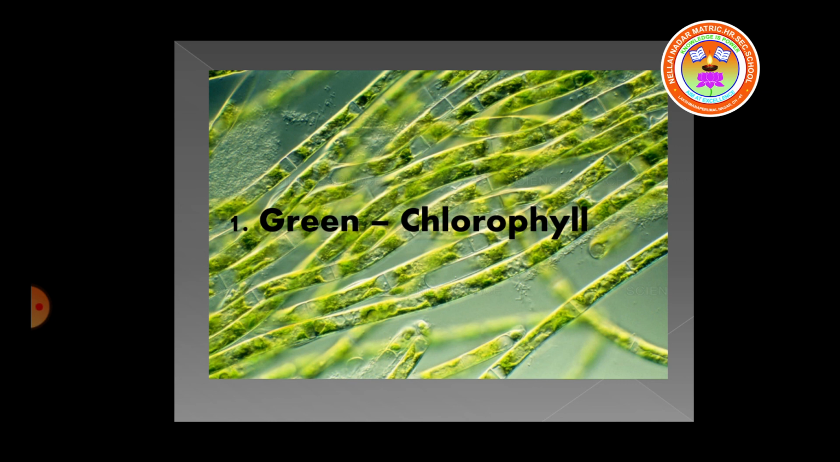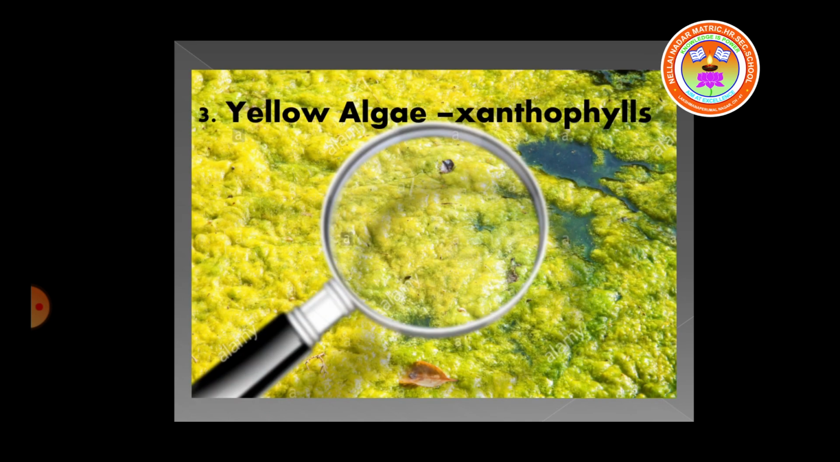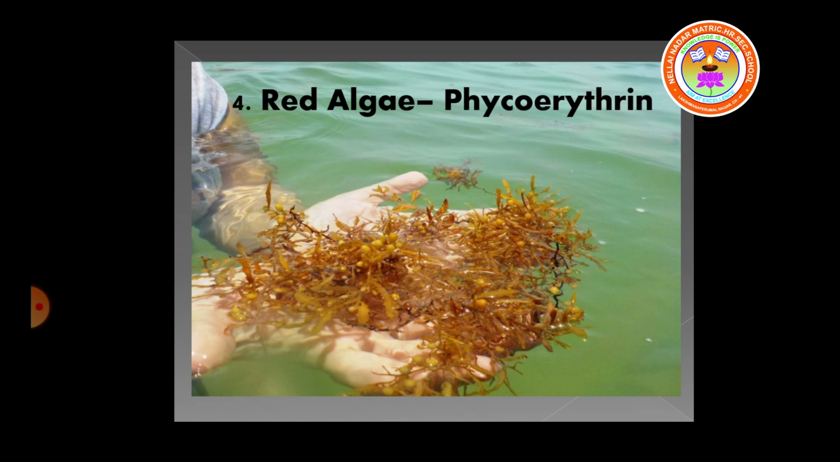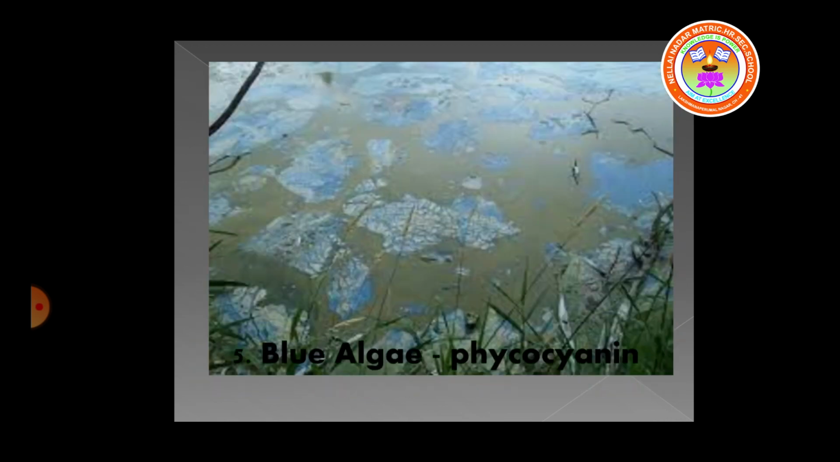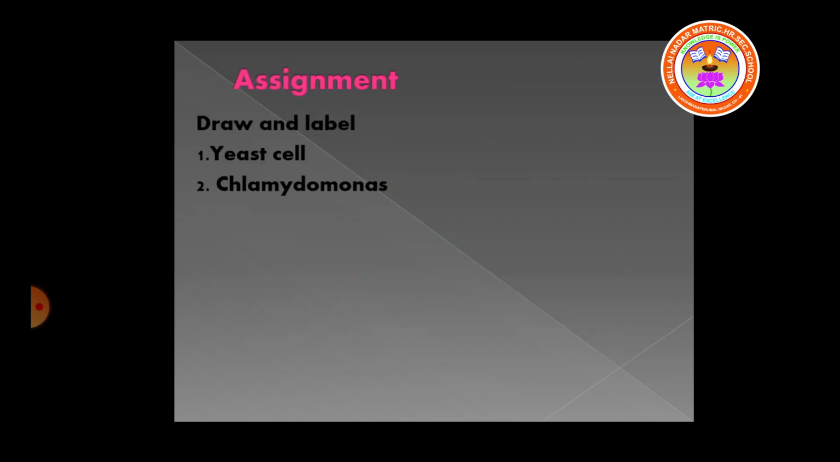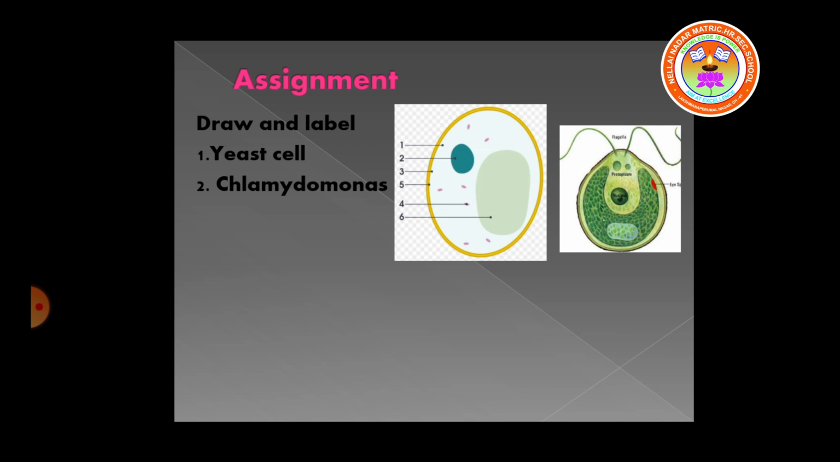The green algae contain chlorophyll. The brown algae contain fucoxanthin. The yellow color algae contain xanthophyll. The red algae contain phycoerythrin and the blue color algae contain phycocyanin. Now we come to the end of the class. Till now we have learnt about two groups of plants called fungi and algae. Here two diagrams are given. Look at the pictures, draw and label.